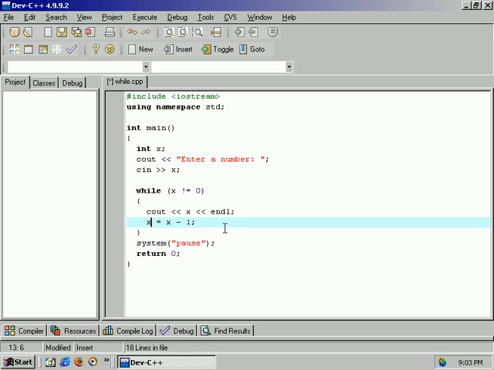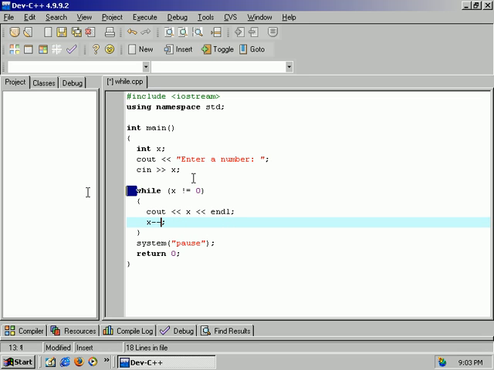Right. So you can see, I promise you it will. I've been programming for quite a while. I've done this many, many times. But there's a more beautiful way to do this, and that is x minus minus. This will decrease the value by 1. If you want to increase the value by 1, x plus plus. And we'll do both of them. Why not? So we'll do x minus minus first.